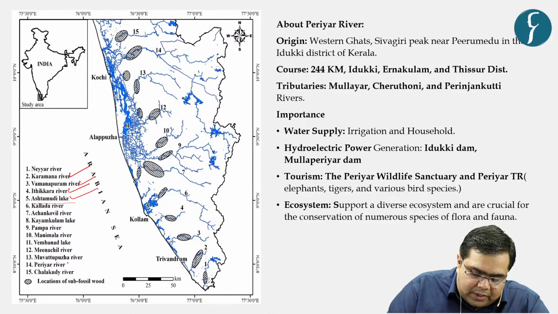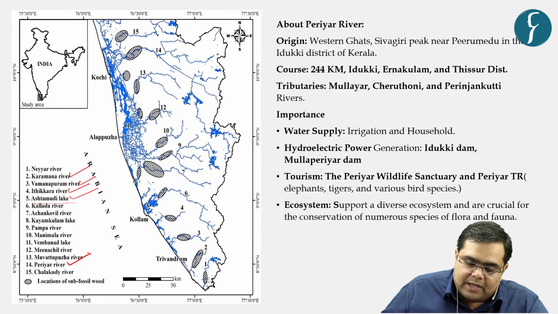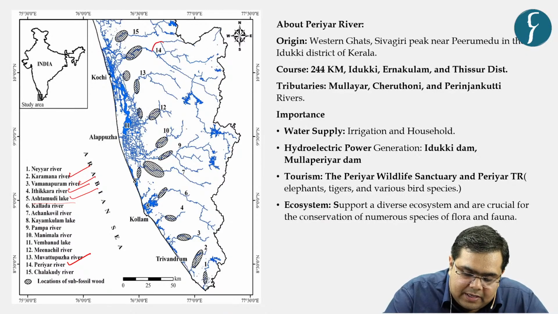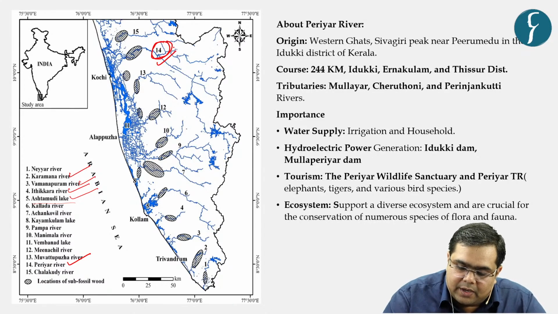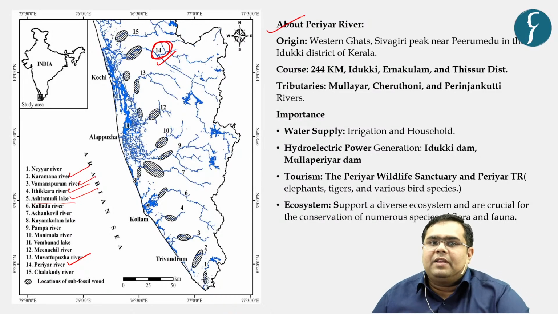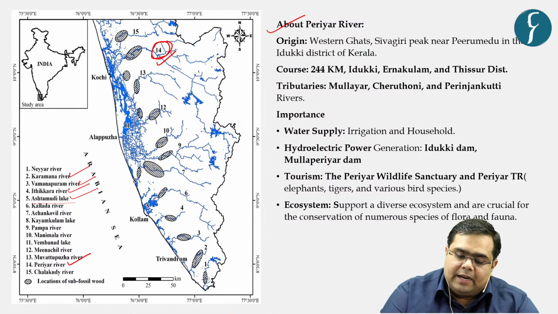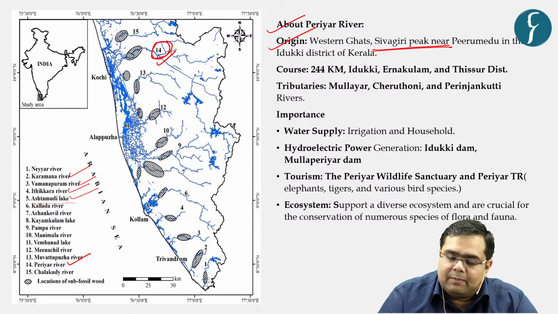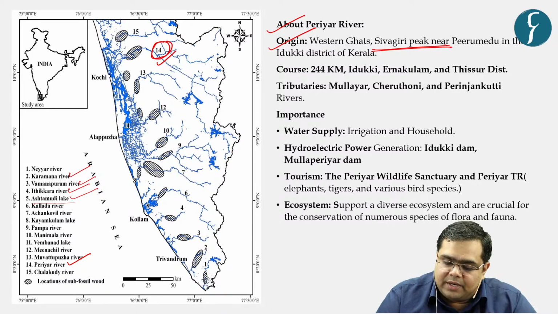Now on the 14th number, it is mentioned Periyar River. Let us see in the map where is number 14. Here it is, number 14. Okay, so let us understand brief facts about the Periyar River. It originates in the Western Ghats. The name of the peak around which it originates is Sivagiri Peak, located in Idukki district of Kerala.